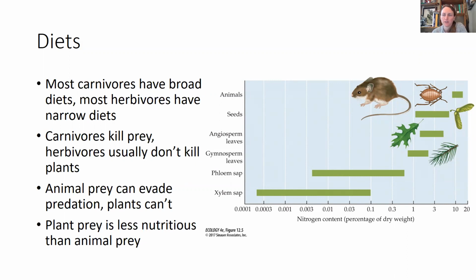As you can see on this graph, it shows animals having the highest nitrogen content. You can see that up here by their high nitrogen content in animals compared to seeds, and then the leaves of angiosperms, the leaves of gymnosperms, and then you can see how the phloem sap is a little bit more nutritious than the xylem sap, but has very low nitrogen content.